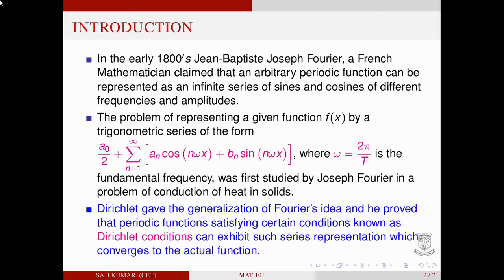Even though Fourier could prove the convergence of his series for a large number of particular cases, he could not give a generalization of this concept. Dirichlet gave the generalization of Fourier's idea, and he proved that periodic functions satisfying certain conditions, known as Dirichlet conditions, can exhibit such a series representation which converges to the actual function.